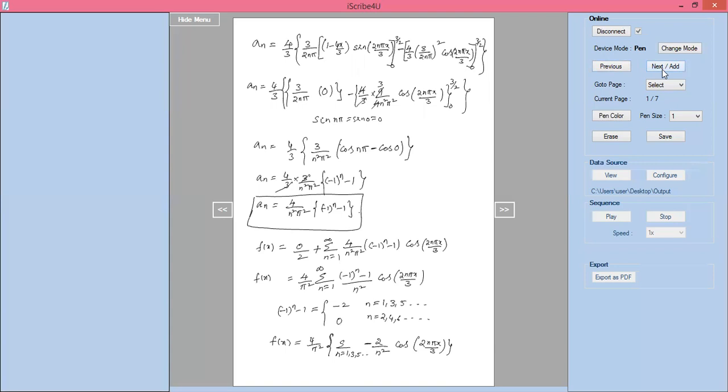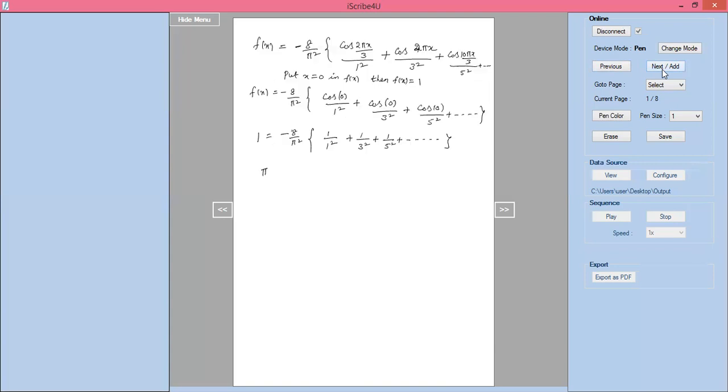The required result should be pi square by 8 equal to 1 by 1 square plus 1 by 3 square plus 1 by 5 square and so on you will get. So this is the required result we have to prove here.